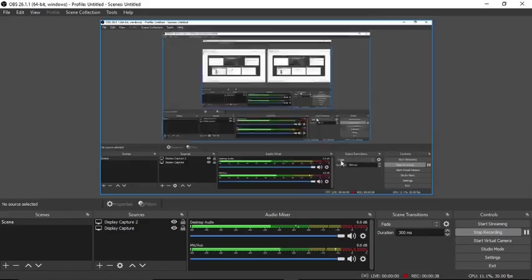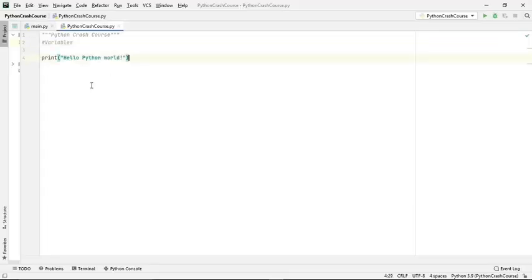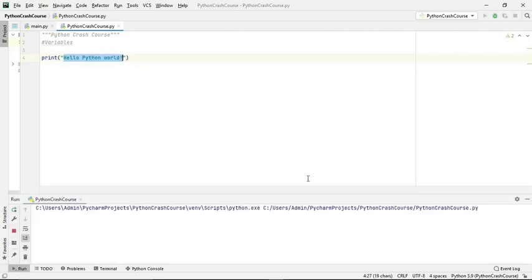So we are going to see, first, how to print something in Python. For that we have this print statement, and then in between the inverted commas you can write anything. It will just print whatever you want to be printed. So, hello Python world. This is just a print statement.